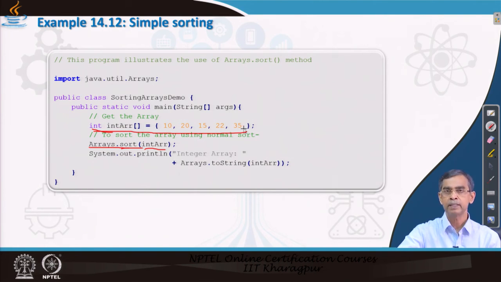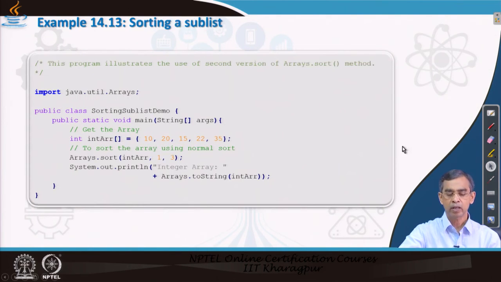So, if this is the input, it will give 10, 15, 20, 22, 35 like this, and this is the regular way by which it can be printed. So, these elements can be printed. Now, again you can try this sorting method, calling it over different types of array elements and see the result.